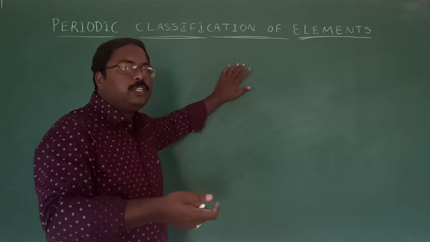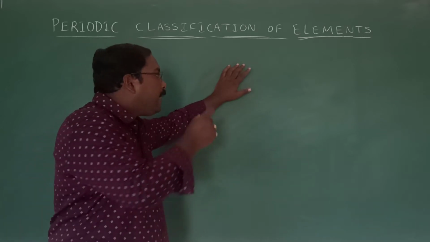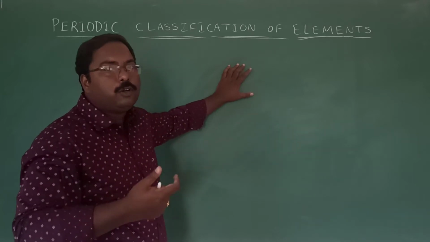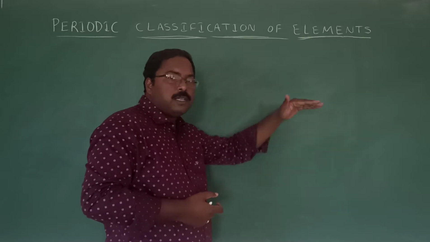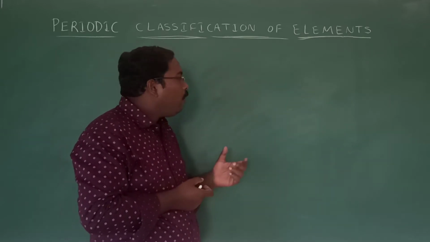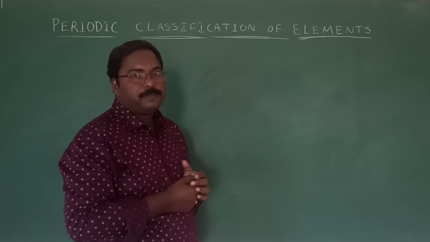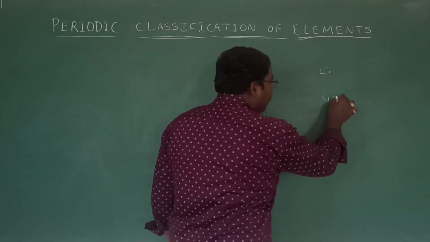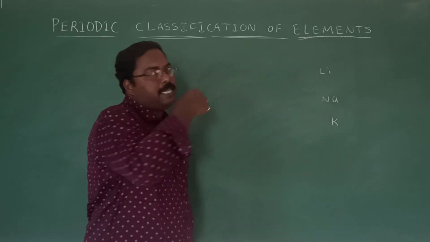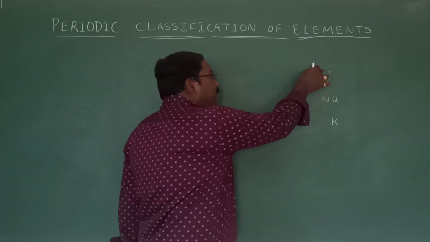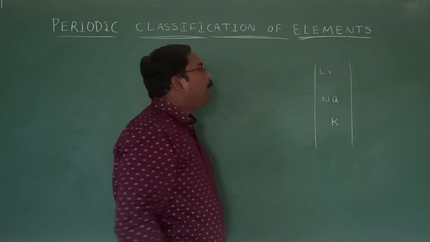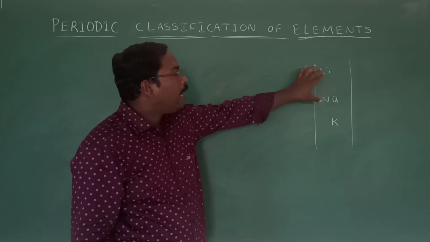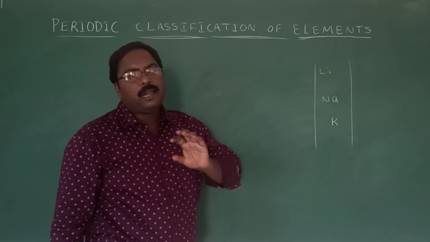So what is the use of the periodic table to us? If you observe the periodic table, you already know there are some number of groups and some number of periods. If you observe a particular group, we all know the first group: lithium, sodium, potassium, rubidium, cesium. The elements present in this group have similar chemical properties.